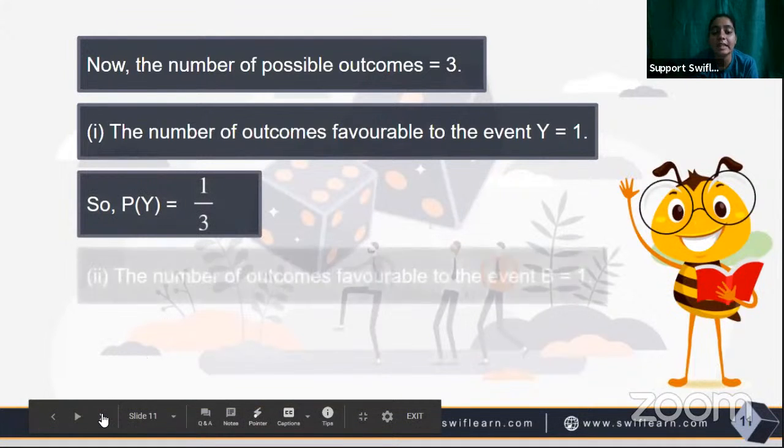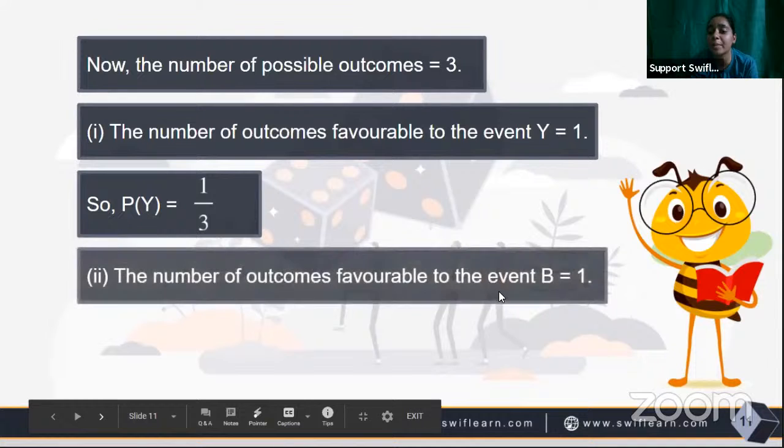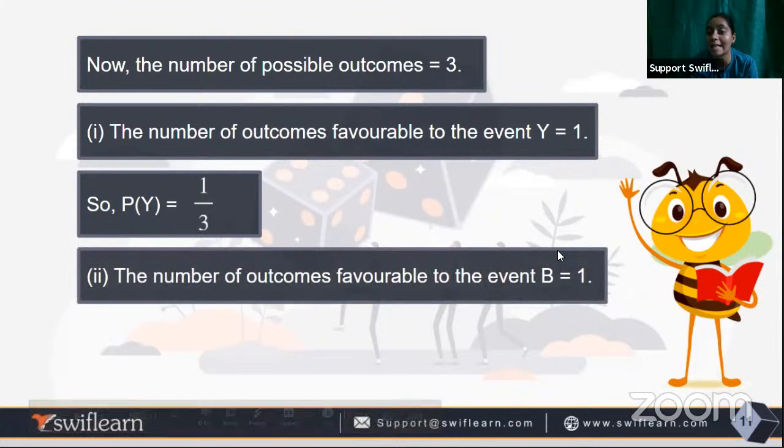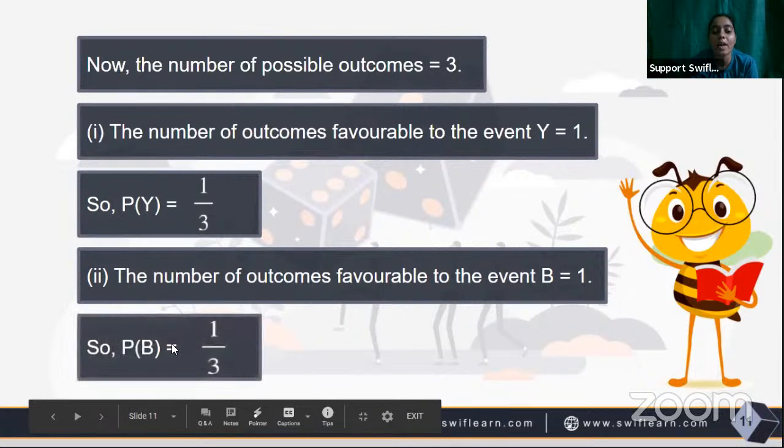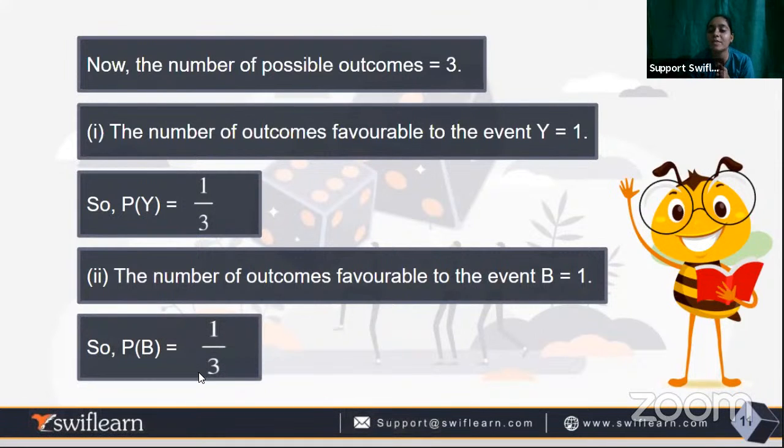After that, the number of outcomes favorable to B is 1, that is, the blue ball equals 1. So here P of B is 1 by 3. Is that clear? What is the number of possible outcomes we have taken? 3. Why 3? Because we have 3 balls: the blue ball, the red ball, and the yellow ball.